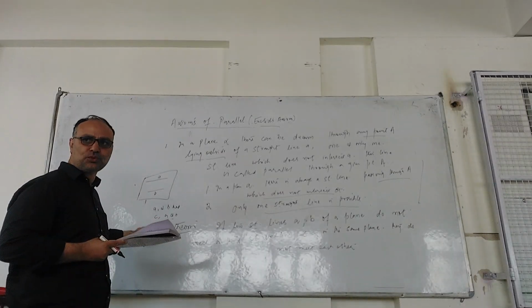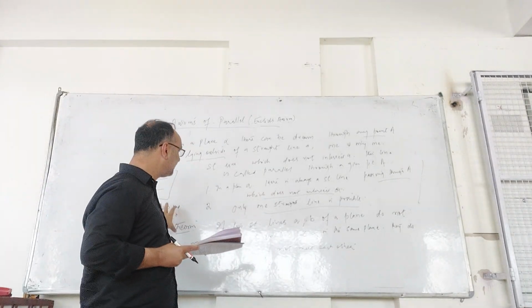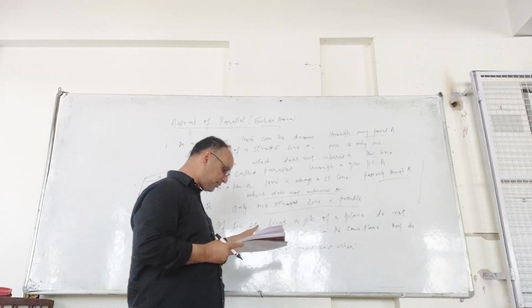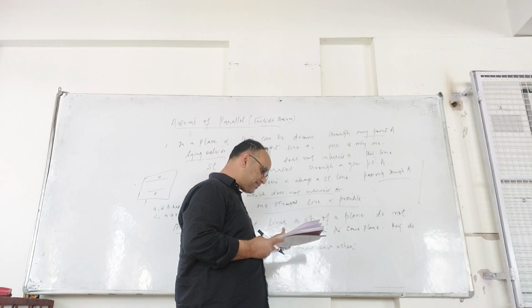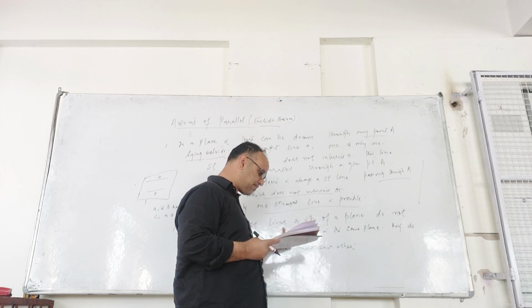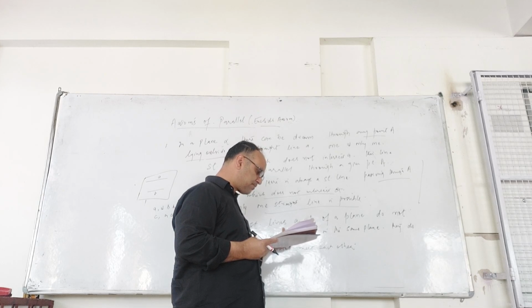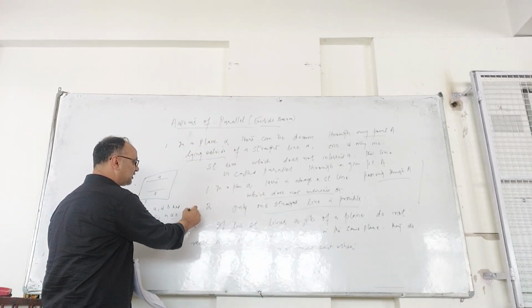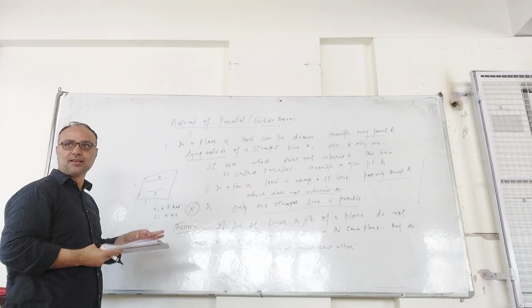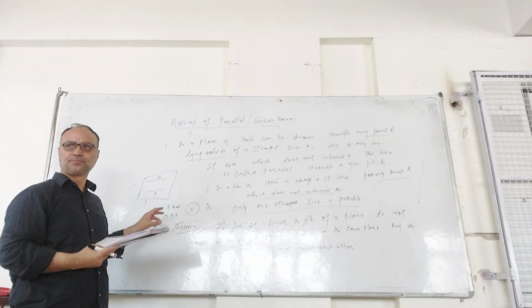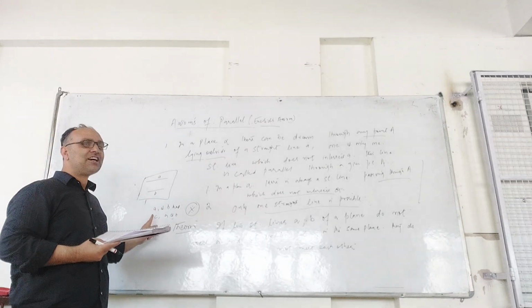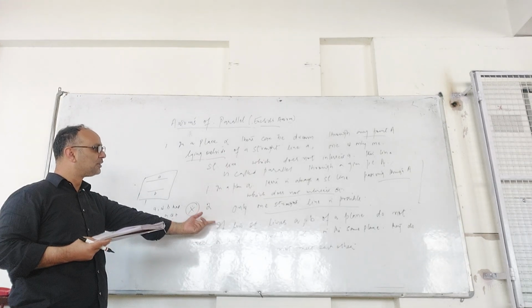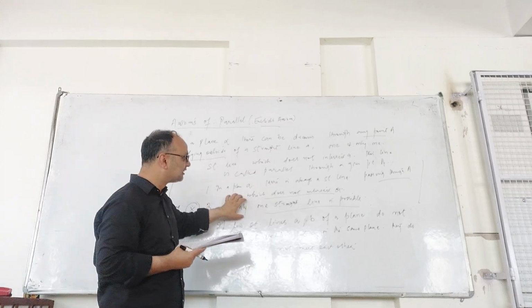So we can read this paragraph and see that if you assume there are two lines, that will contradict this assertion.